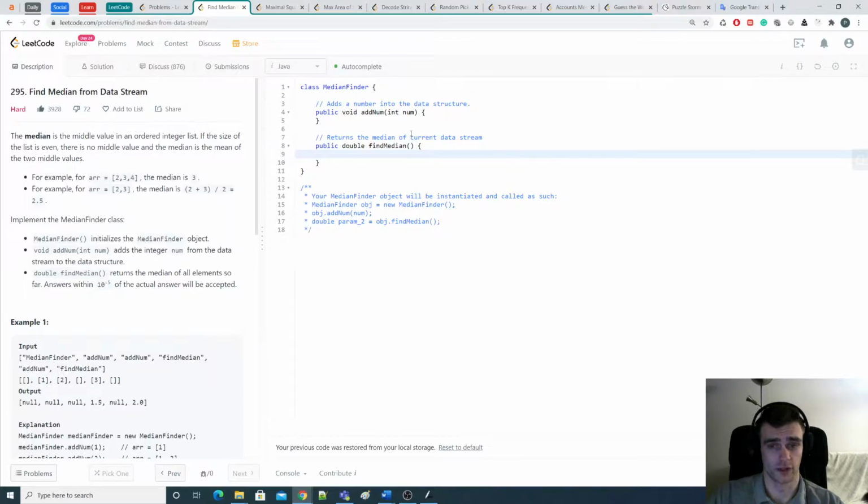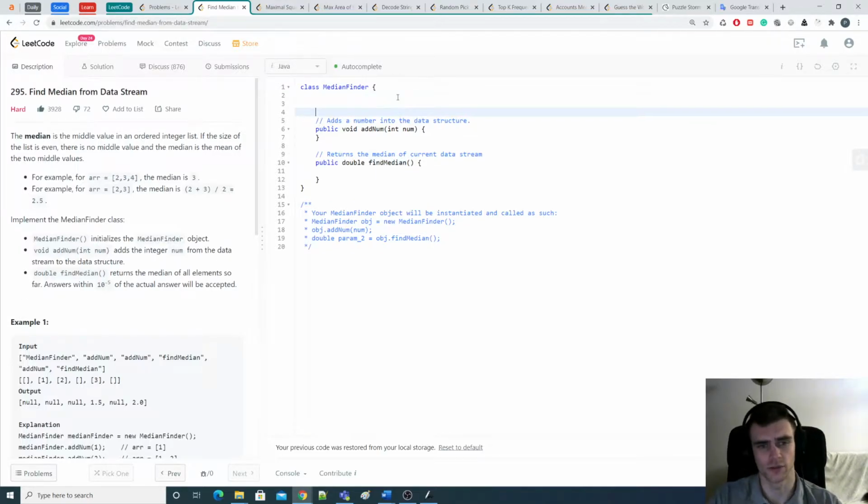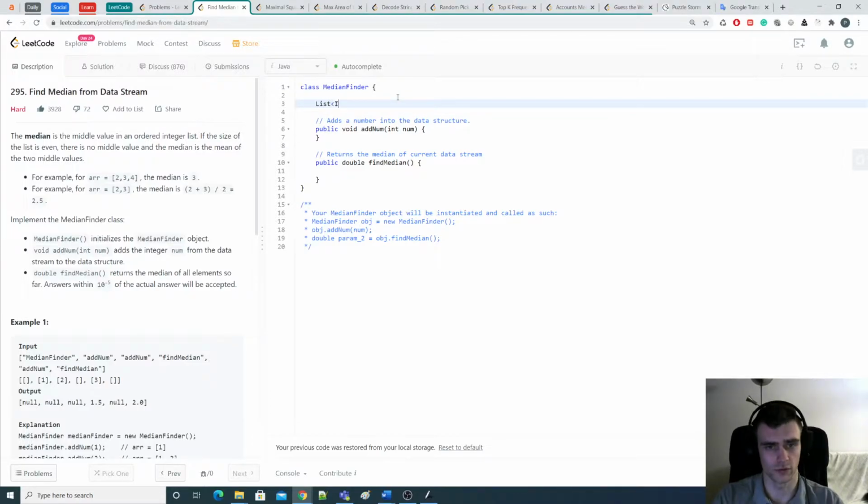So we've got a stream, like the data is flying in as integers. We've got a method addNum that introduces a new number to the container data structure, and then we've got a findMedian function that is going to find the median. First of all, we need to know that the median is the middle element from the sorted array. So we need some kind of mechanism that will sort it. Maybe let's do it the super naive way, and just sort it.